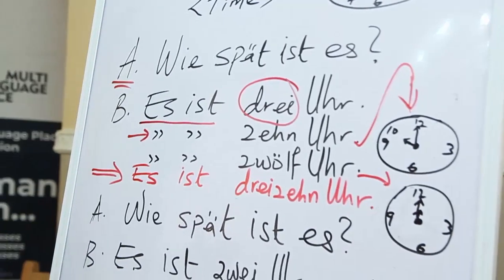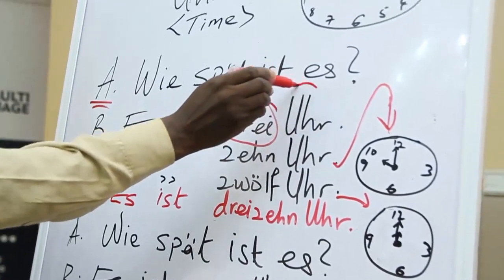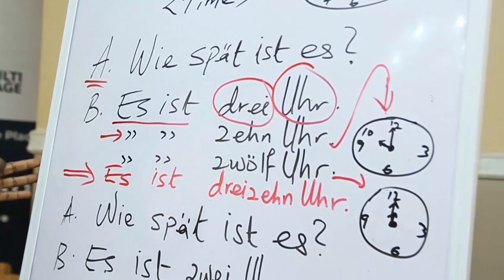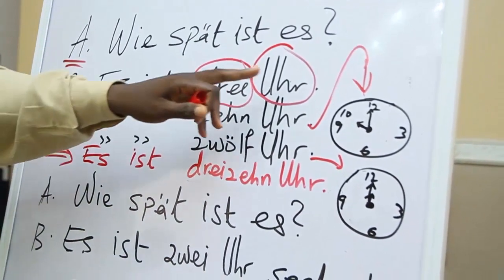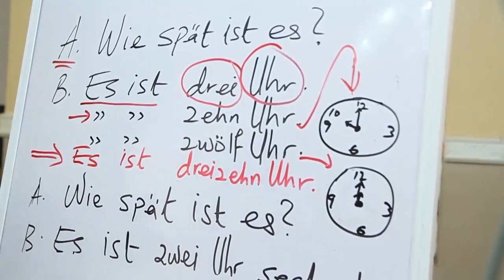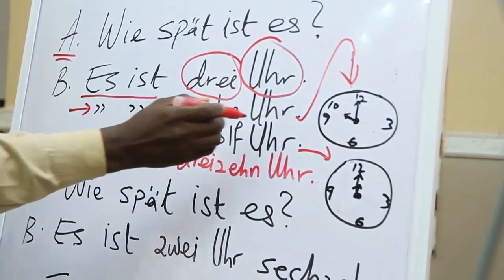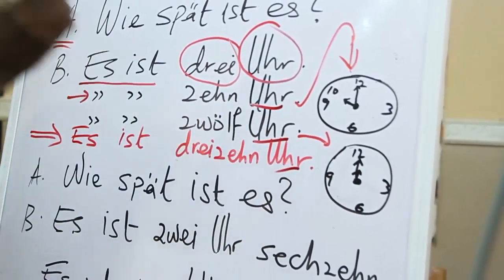When you have the full hour, you have this word, Uhr, at the end. 3 Uhr, 10 Uhr, 12 Uhr, 13 Uhr. You always place the Uhr at the end.